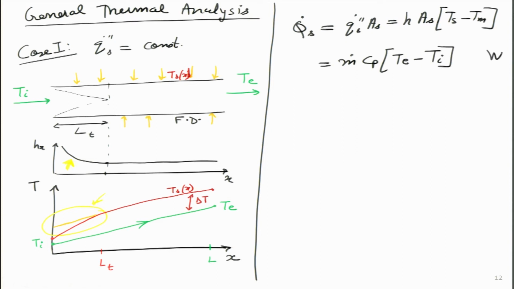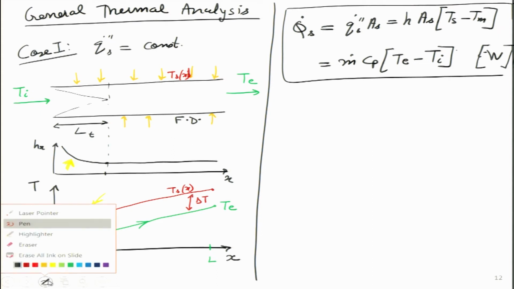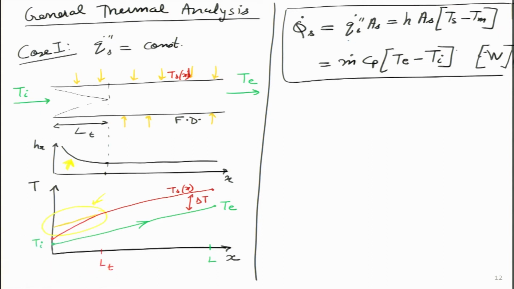All of these I am getting in terms of watts. So, what we have written is this particular expression, as you can see with the black ink on the right hand side. The same thing I can simplify and write as Q dot S is simply H into delta T, where this delta T is Ts minus Tm, and it comes directly from here.